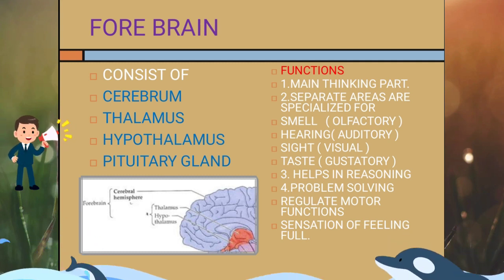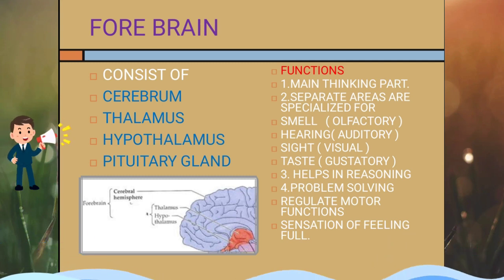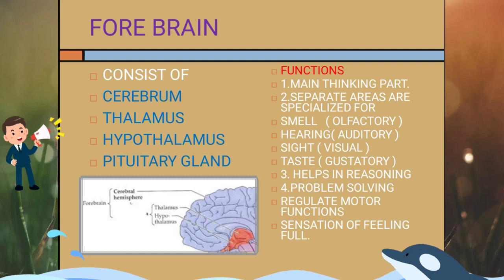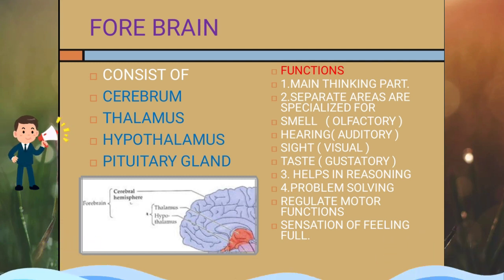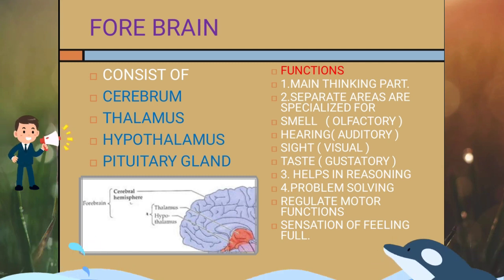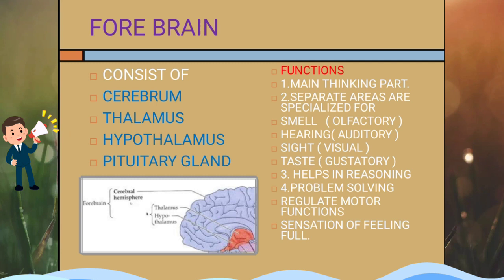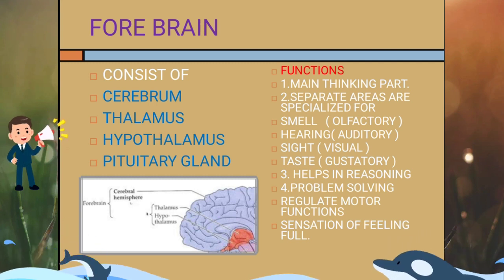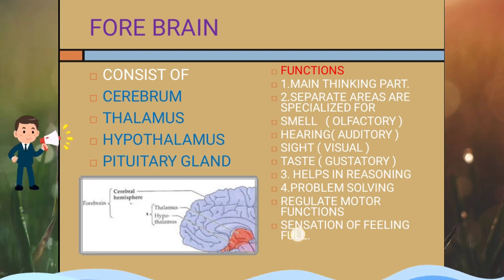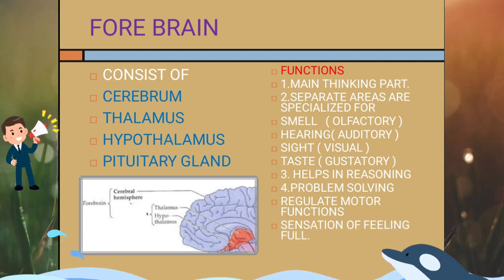Now about functions of forebrain. It is the main thinking part of the nervous system. It has separate areas which are specialized for smell, that is olfactory receptors, hearing, auditory, sight, also known as visual, and taste, gustatory. It helps in reasoning, problem solving and also regulates motor functions. Sensation of feeling full is also caused by forebrain.